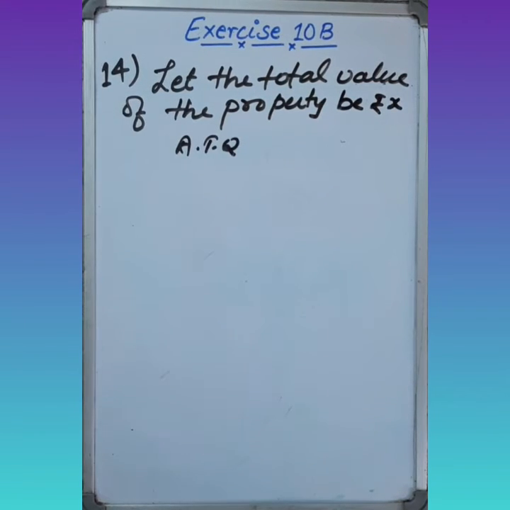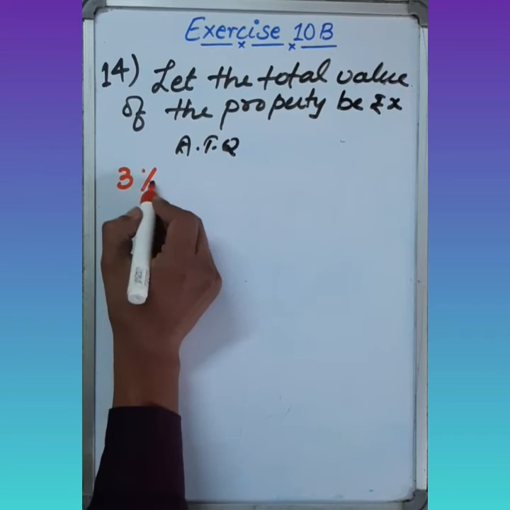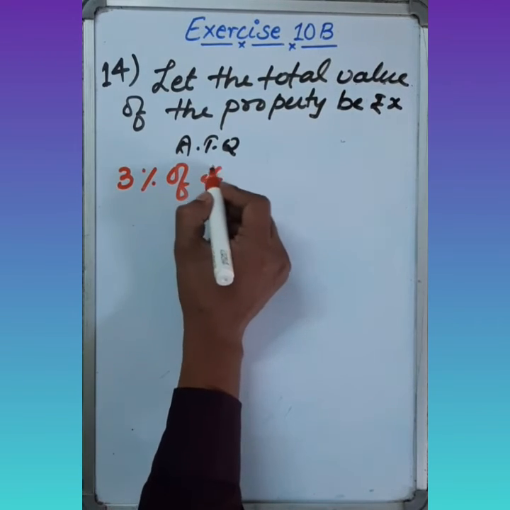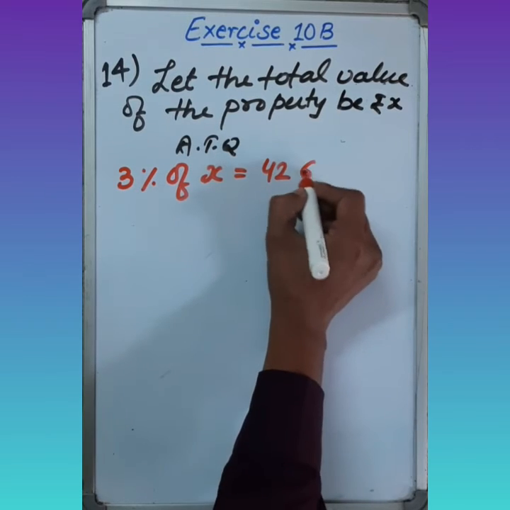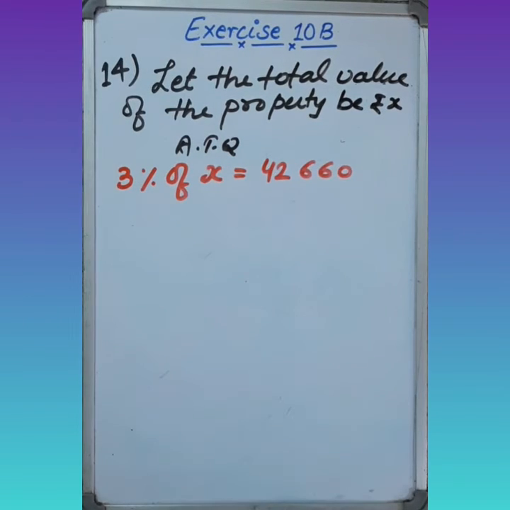Similarly, we have to do this question just like question number 13. In that question, we were given 3% of the total amount. The total amount is X, which equals 42,660 rupees.